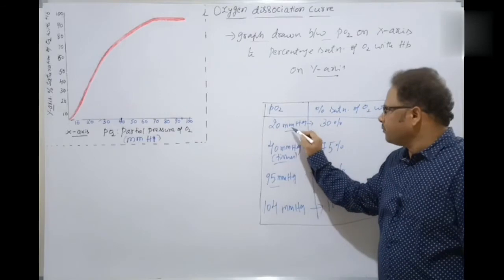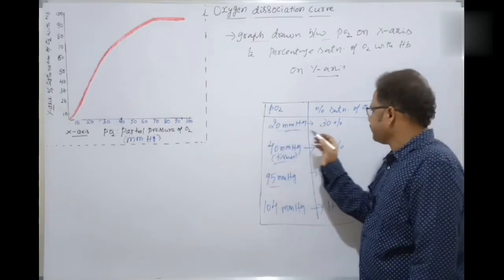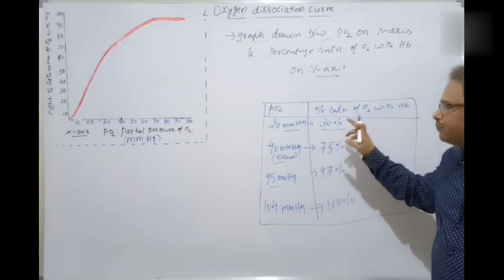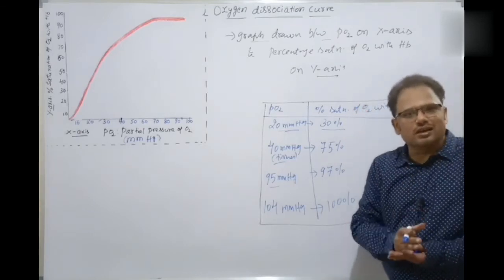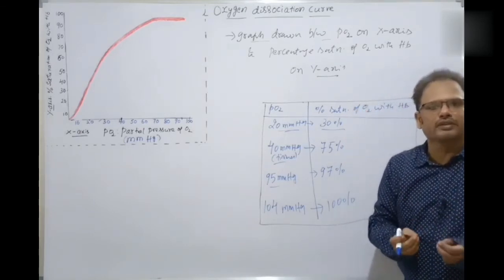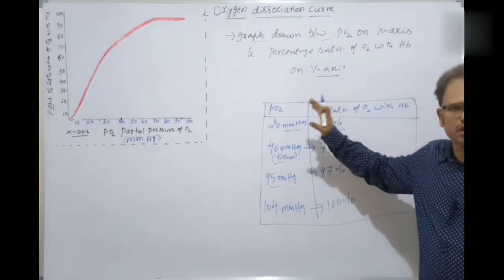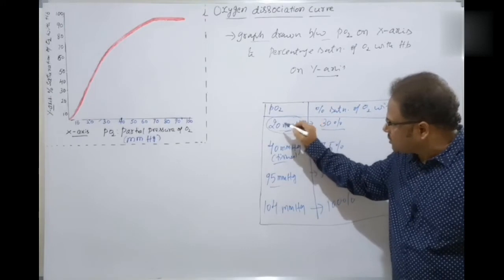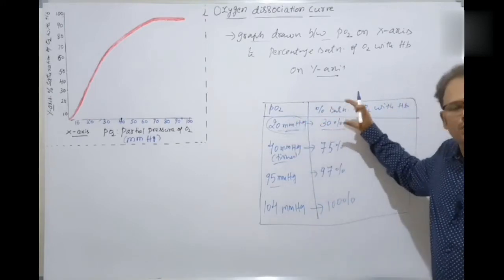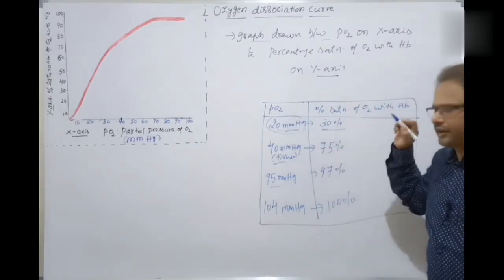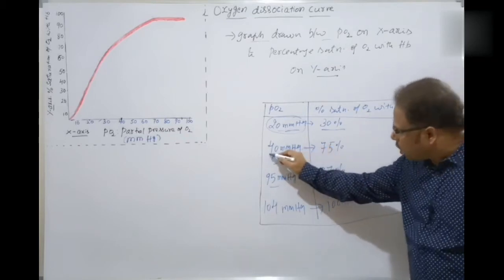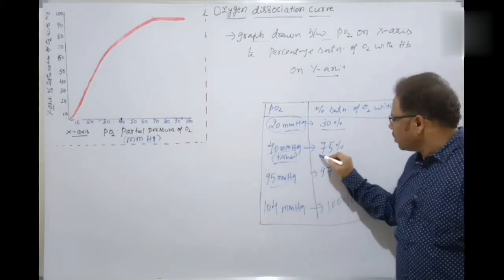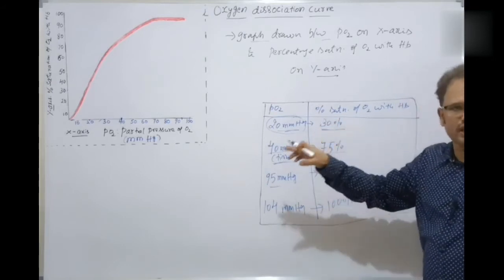So 20 mmHg is a partial pressure of oxygen. Then the percentage saturation of oxygen with hemoglobin is how much oxygen is actually binding with the hemoglobin. That is called the percentage saturation. If the partial pressure of oxygen is 20, how much oxygen is binding with the hemoglobin? 30%. If the pressure is more, for example 40 mmHg, as in the tissues, it is still more. That is 75% saturation, as we have discussed.